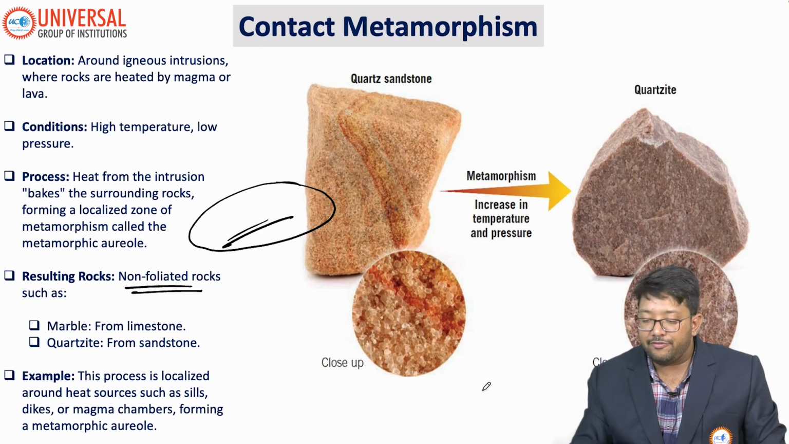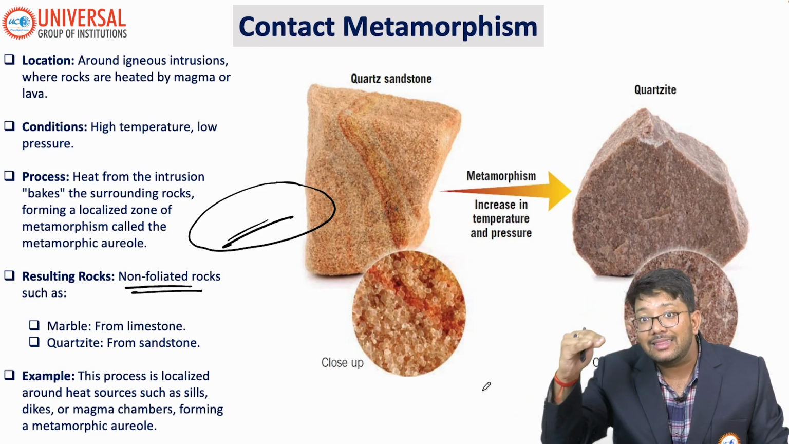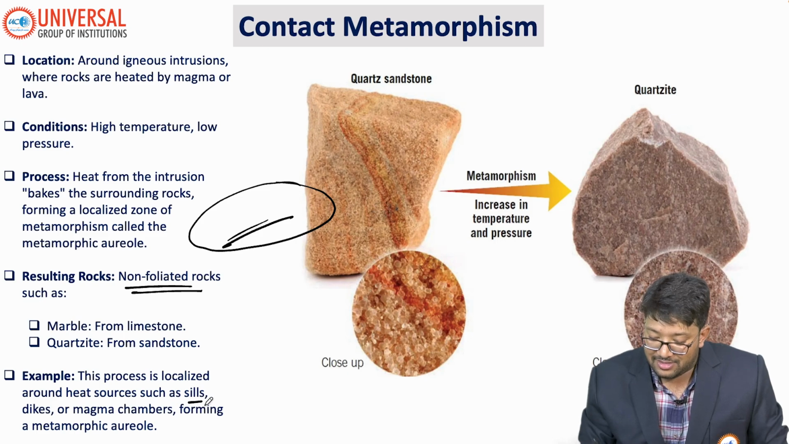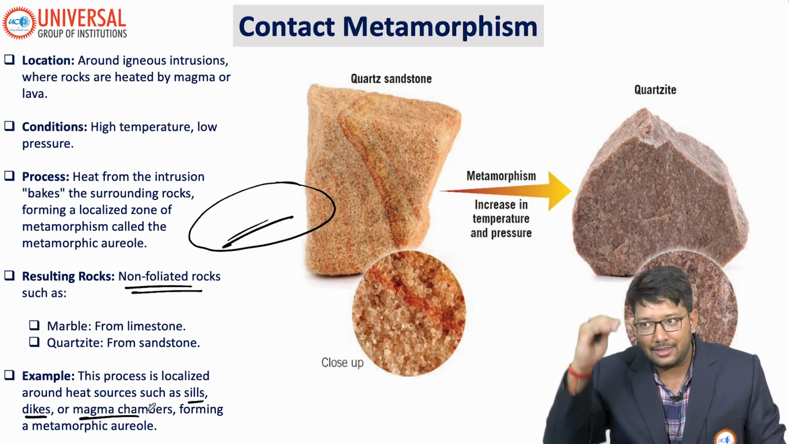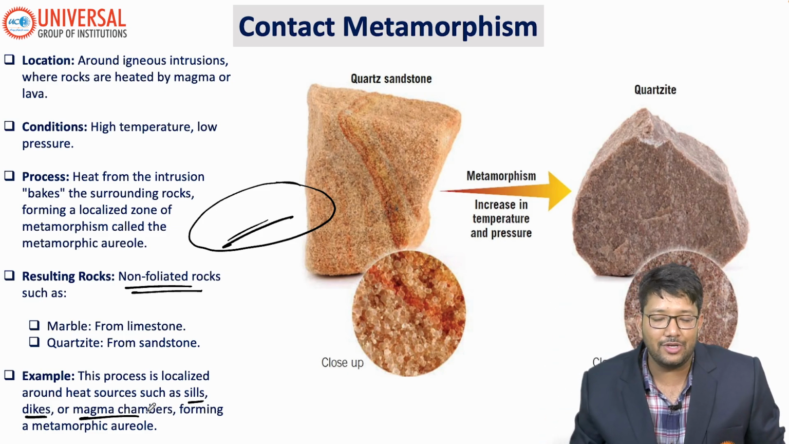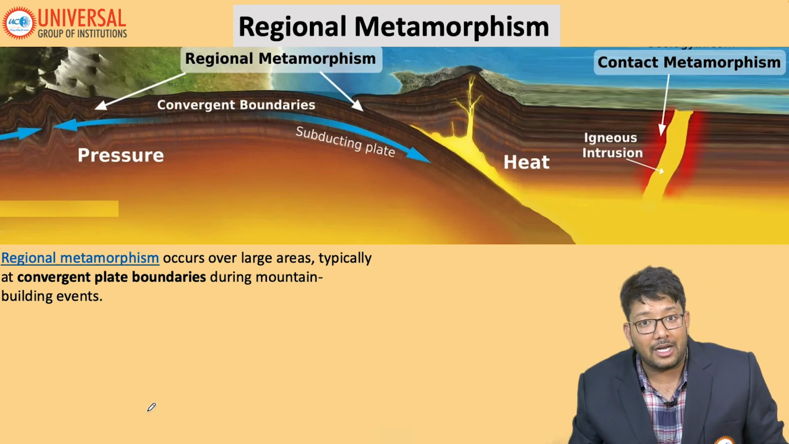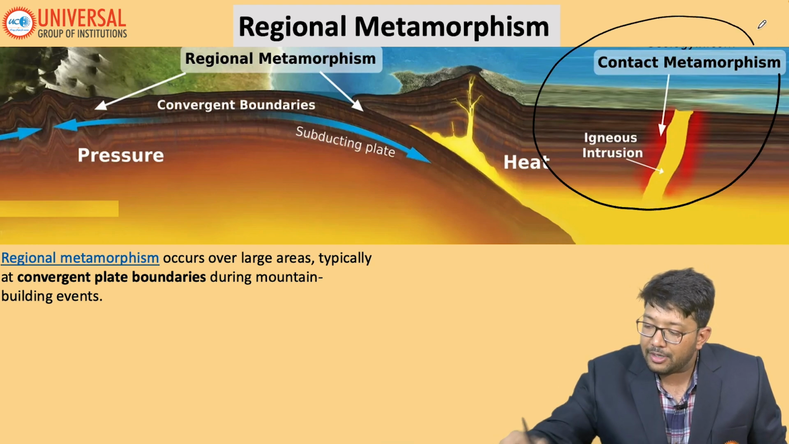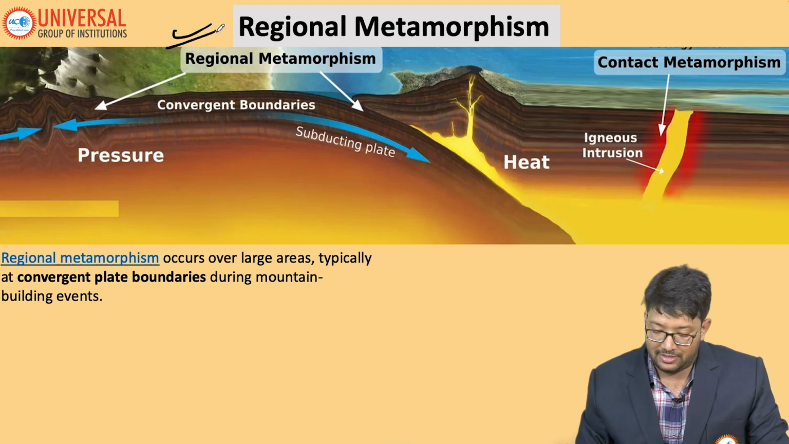And you will find all these things beneath the earth's crust, where sills, dikes and magma chambers are present. We are talking about beneath the batholith, laccolith. Remember, I've already covered that. Go check out the previous videos also. Playlist is there. Fine. Second is regional metamorphism. So earlier we talked about contact metamorphism. Now we will talk about regional metamorphism.